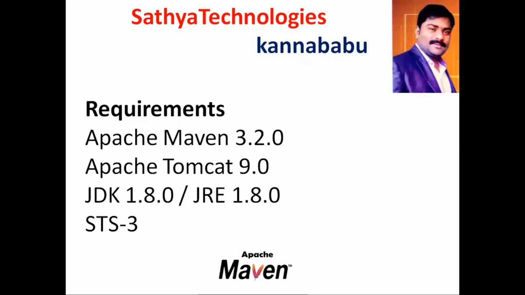In my machine, I think I have JDK 1.8. JRE is also there. Whenever you install JDK, JRE is automatically available. If anybody doesn't know how to install JDK, just go to YouTube and type JDK by Kannababu, you will get it. Watch that video and install JDK. And install Apache Tomcat. Apache Tomcat is a web server. Apache is the company name, Tomcat is the server name. Are you following? If you don't know how to install it, just go to YouTube and type Eclipse installation Kannababu and follow that video.